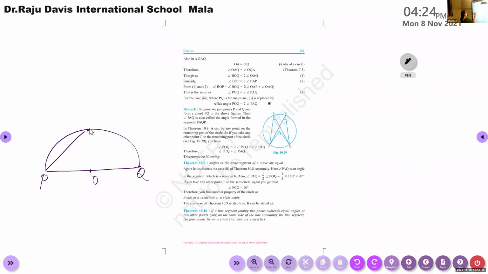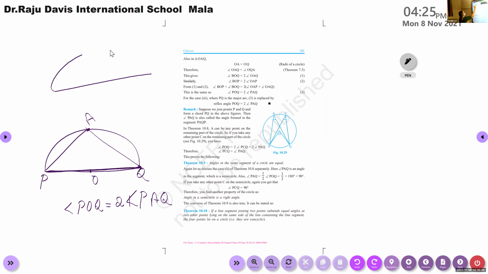PAQ. In this case also, we proved that angle POQ equals 2 angle PAQ, isn't it? But what is in this figure? What is POQ? Angle on a semicircle, this angle will be what? Angle on this line, how much is it?